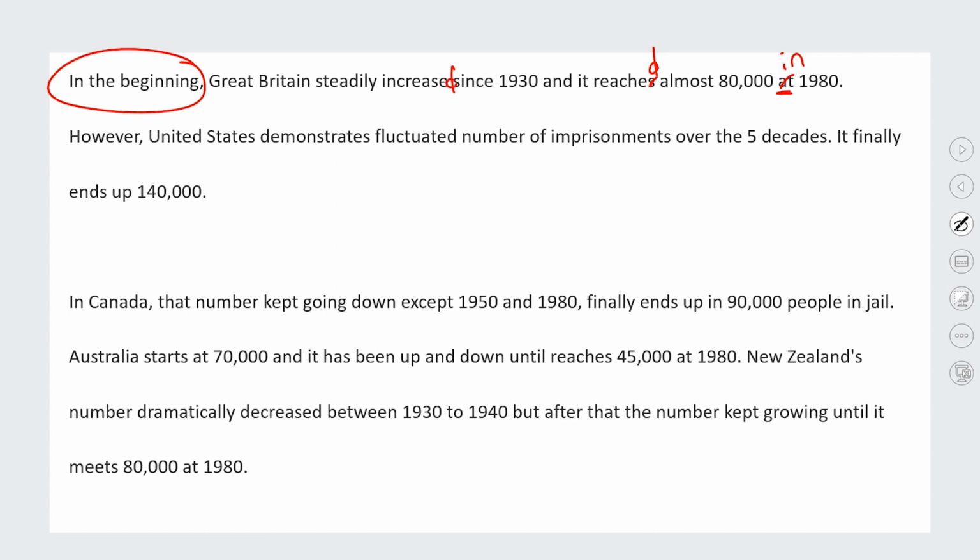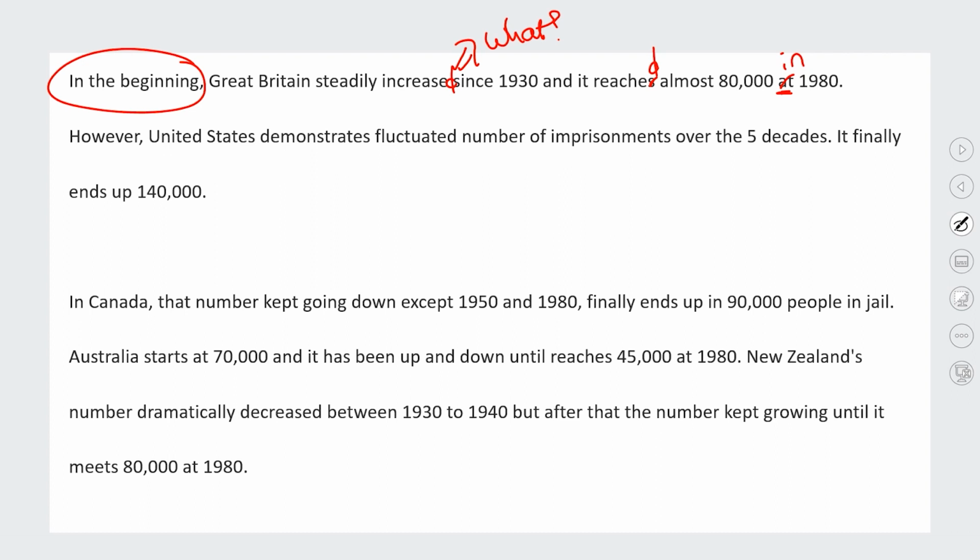My main issue with this sentence, in the beginning, "Great Britain steadily increased." What? What increased? Okay, so what's the topic? You need to be talking about the population of prisoners or imprisoned people. Otherwise, the meaning is Great Britain steadily increased. This meaning is the actual country got bigger and bigger, which obviously is impossible. So you need to tell me what increased.